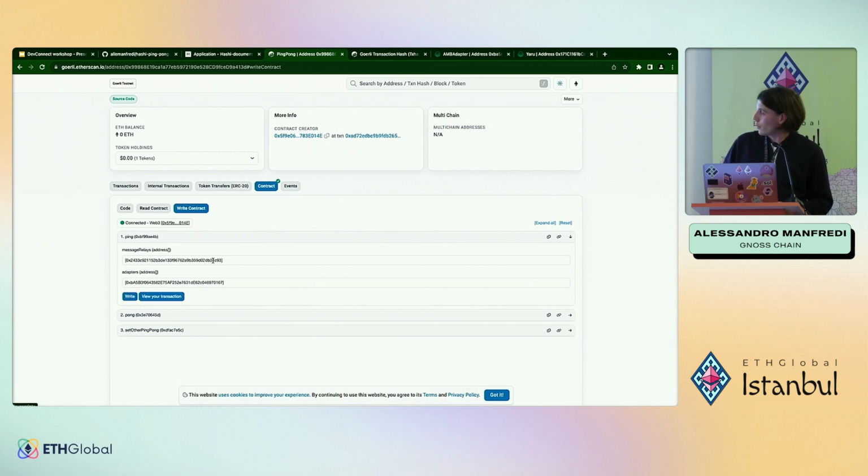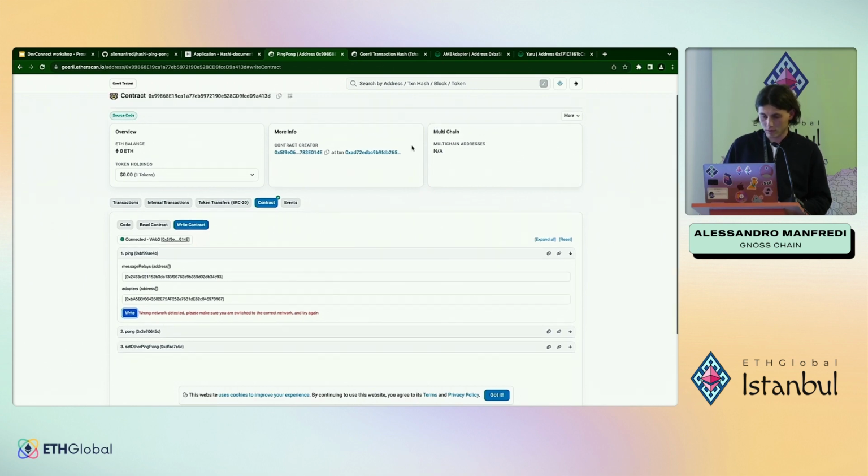Now for simplicity, guys, I will just use one bridge, since on testnet we don't have many, so I can just use one.